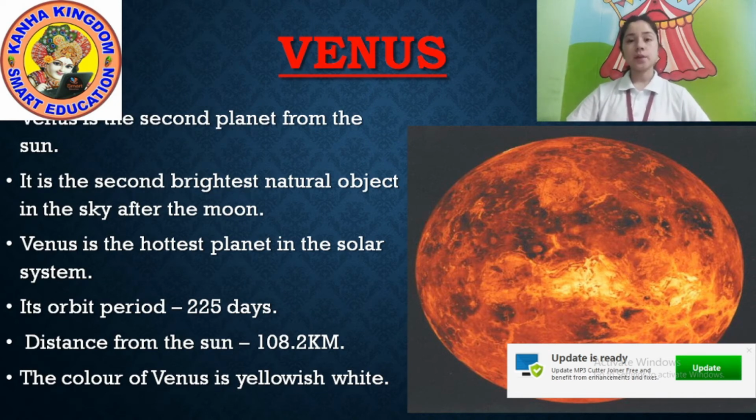Clear? Okay, I'll explain again. Venus is the second planet from the sun. We already saw in the solar system picture. It is the second brightest natural object after the moon.